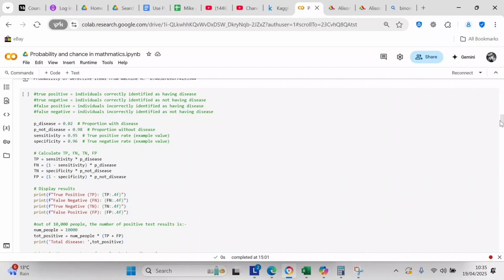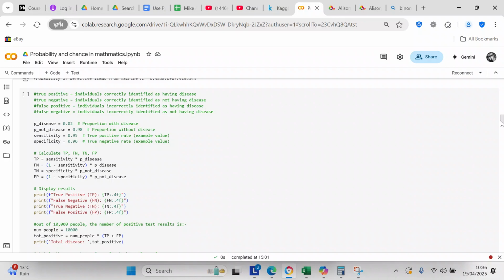So probability of disease is 0.02, probability of not disease is 0.98, sensitivity is 0.95, and specificity is 0.96. So now what we do is we calculate the true positive, the false negative, the true negative, and the false positive. True positive equals sensitivity times P disease. False negative equals 1 minus sensitivity times P disease.